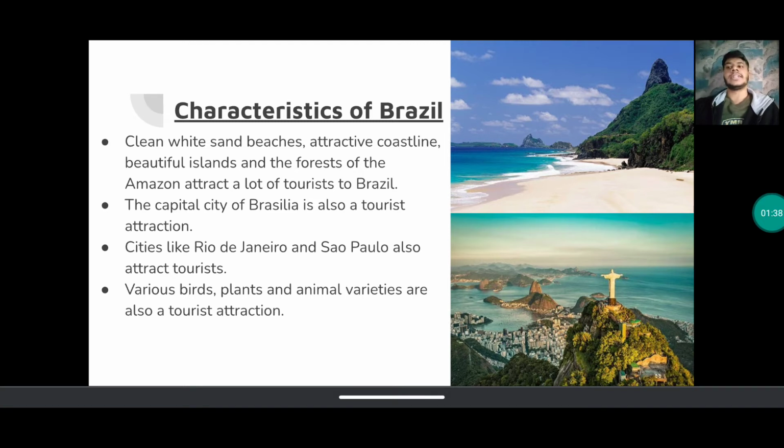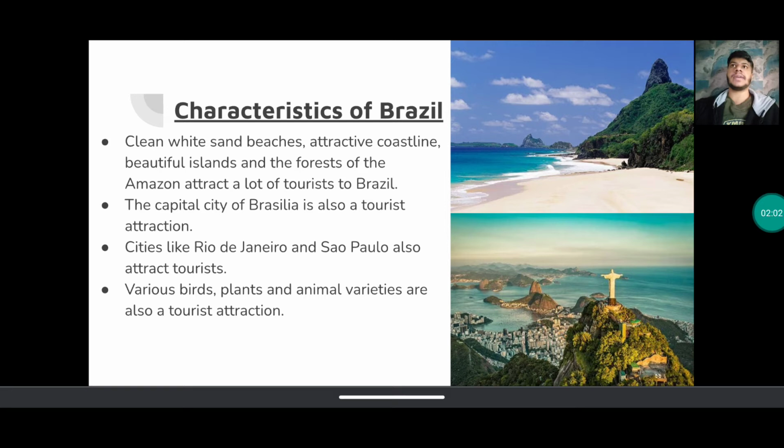So, first point, clean white sand beaches, attractive coastline, beautiful islands, and the forest of the Amazon attract a lot of tourists to Brazil. Many features are here. Clean white sand beaches. You can see in the first picture, it's a white sand beach. Attractive coastline, blue waters, lots of beautiful islands. Already you can see in the first picture itself. And forests of the Amazon.